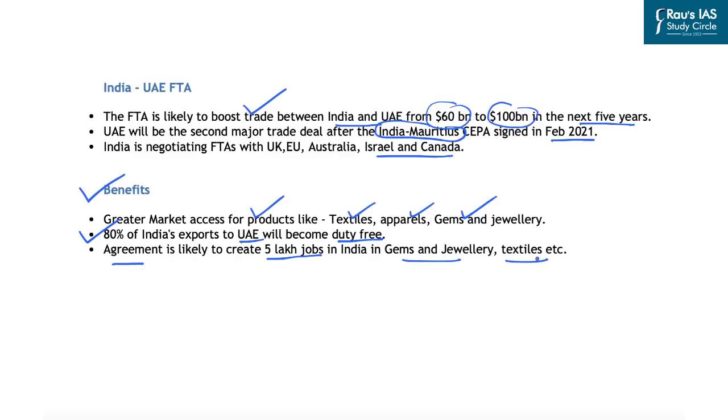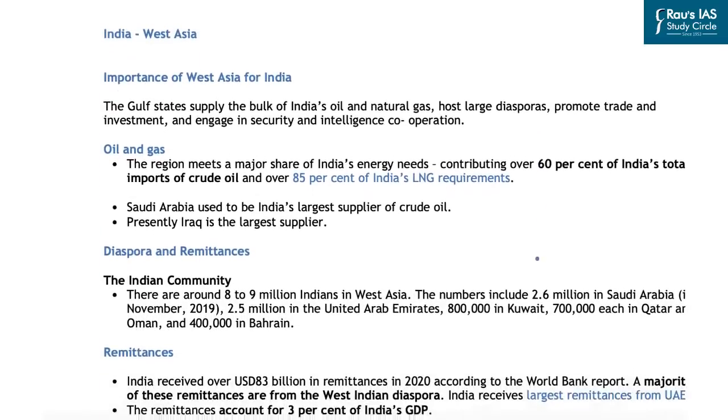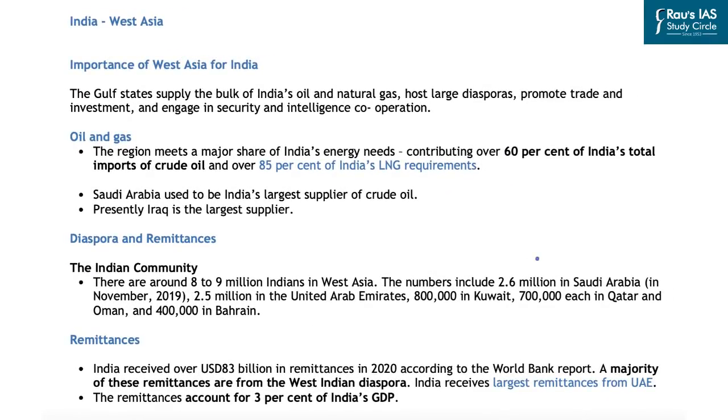However, our focus in this discussion will be on the larger importance of West Asia for India and what the focus area of India is as far as West Asia is concerned. If you look at the importance of West Asia for India, the Gulf states are important because they supply the bulk of India's oil and natural gas. It is a very common fact that India is dependent on imports for its crude oil requirement, and these imports are mainly from the West Asian nations. That is why this region becomes really important as far as India's economic diplomacy or energy diplomacy is concerned.